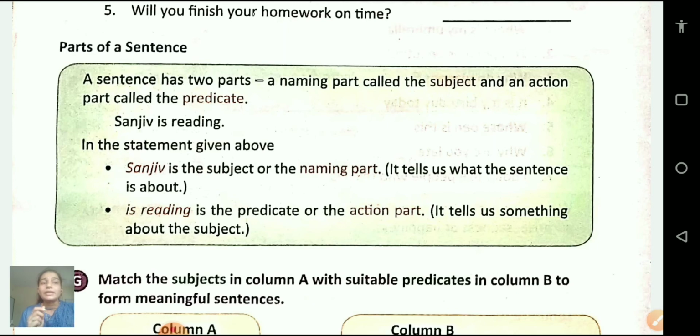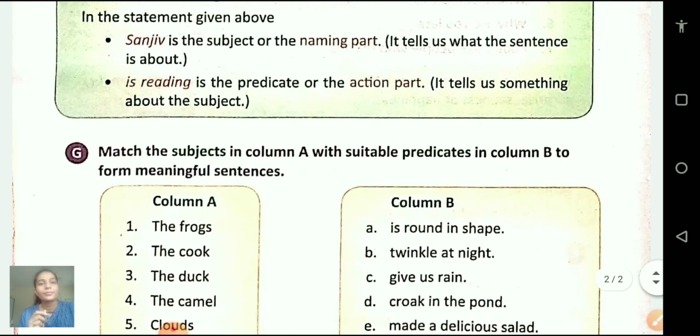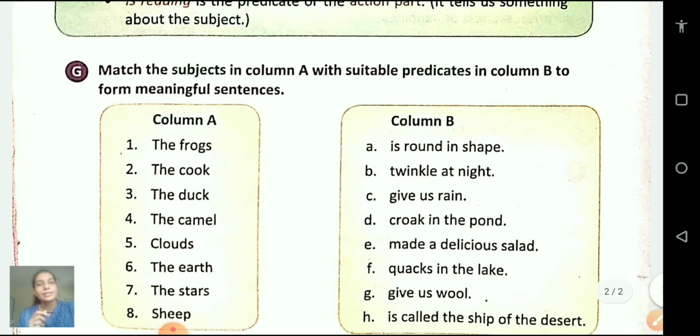Sanjeev tells us what the sentence is about. And reading tells us something about the subject. What does Sanjeev do? The action says what Sanjeev does. Sanjeev is reading.